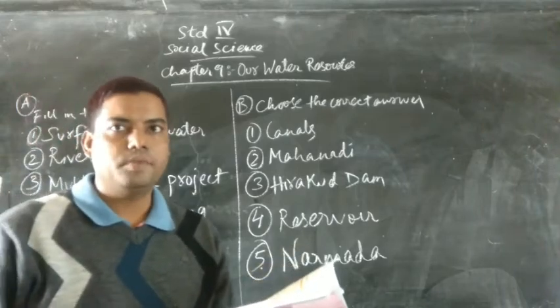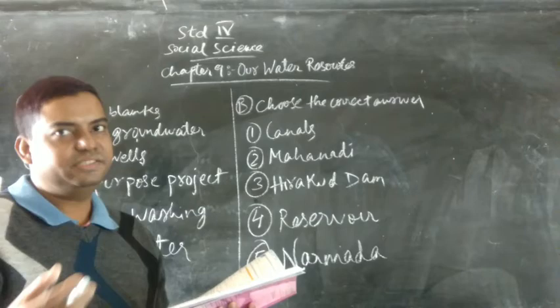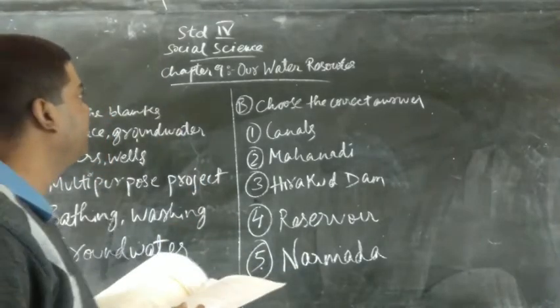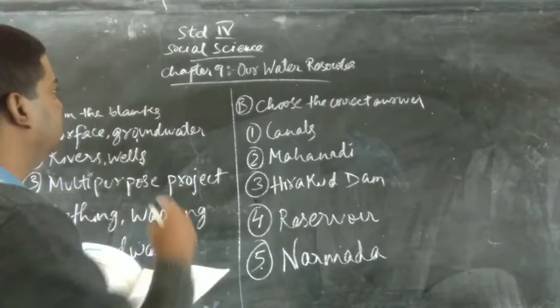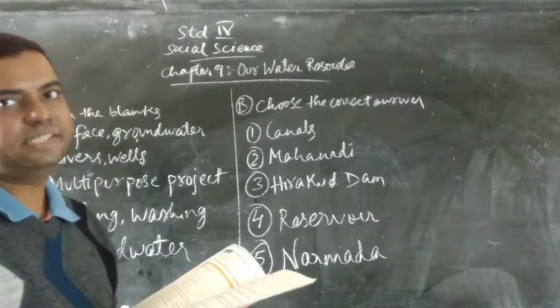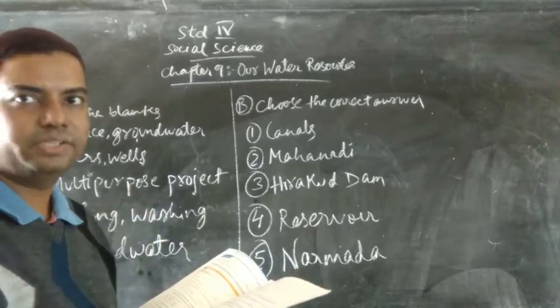My name is Francis sir, and today, my dear children, we will be solving the question answers, fill in the blanks, etc. of chapter number 9 for social science of standard 4. And the name of chapter number 9 is Our Water Resources, which we have studied long time back. So today we will solve the question answers, fill in the blanks of this particular chapter.